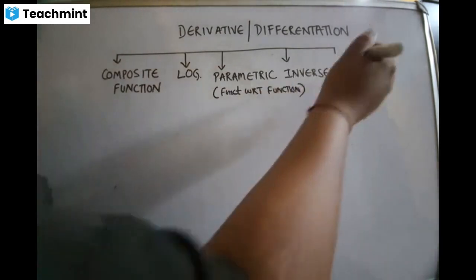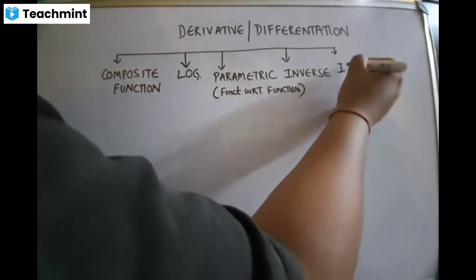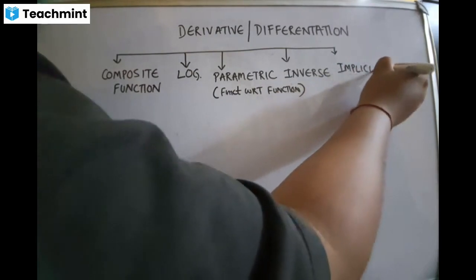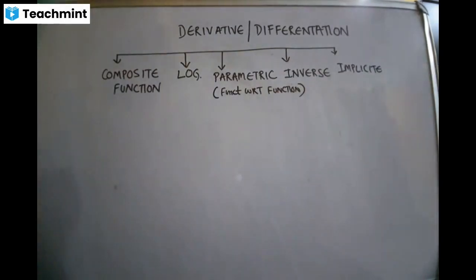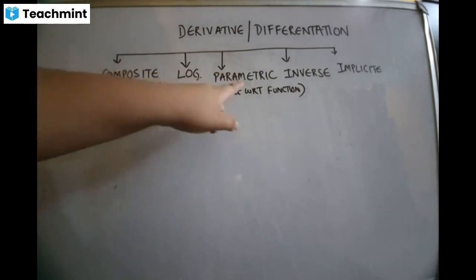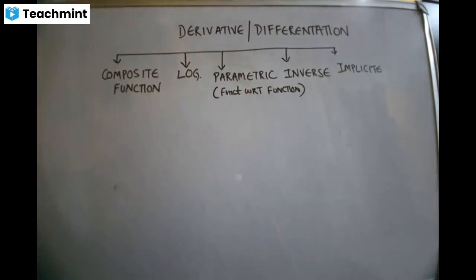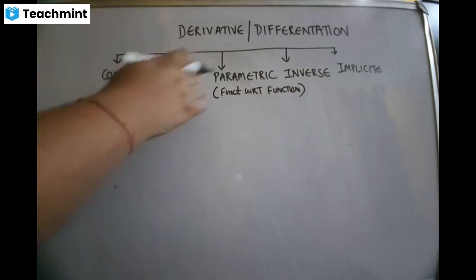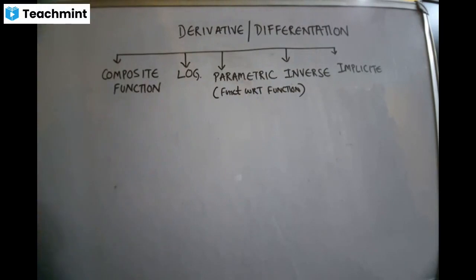Once you understand inverse, then we have implicit function. These are the functions which you have to learn to differentiate: composite function, log, parametric, inverse, and implicit. Is that clear? So these are basically 5 types of functions. In the question that was sent, parametric is there, inverse is there, implicit is there. So you need to learn all.